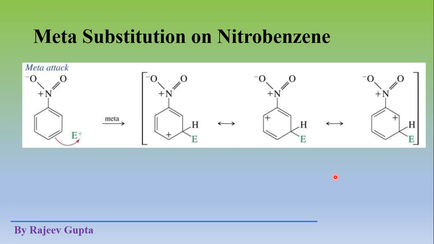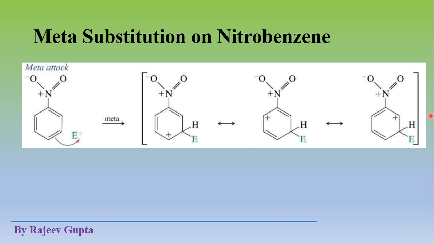Now the third condition is where the electrophile attacks on the meta position. Due to this attack we get a positive charge on this para position. Now, by showing the movement of these pi electrons, this positive charge goes to this ortho position and this ortho position. Now overall, in all the three resonating structures, the positive charge in this ring system is present at the para position and ortho position.